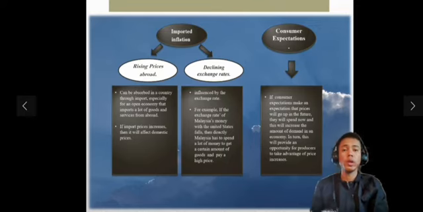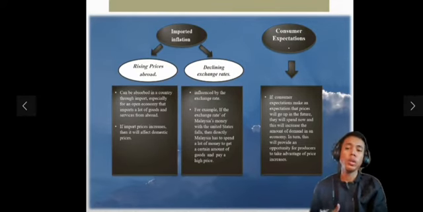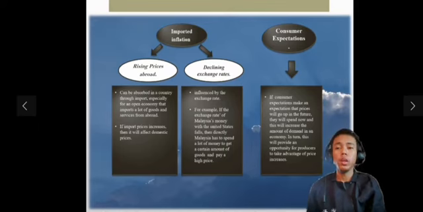Consumer expectations. If consumers expect that prices will go up in the future, they will spend now, and this will increase the amount of demand in the economy. In turn, this will provide an opportunity for producers to take advantage of the price increase. I hope this explanation helps you to understand why and how inflation works.